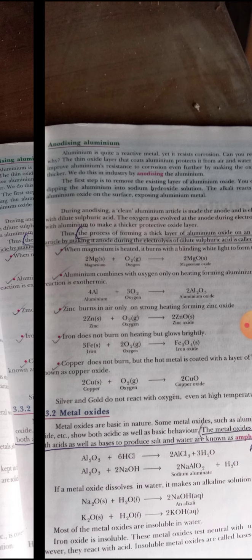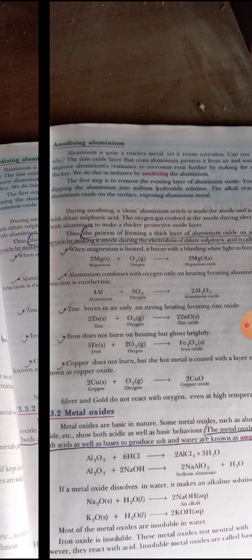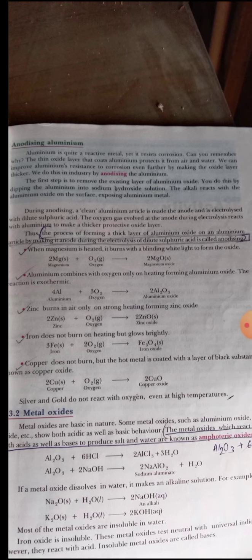Most of the metal oxides are insoluble in water. Iron oxide is insoluble. These metal oxides stay neutral with universal indicator. However, they react with acids. Insoluble metal oxides are called bases. Okay students? So, insoluble metal oxides are called bases. Clear?